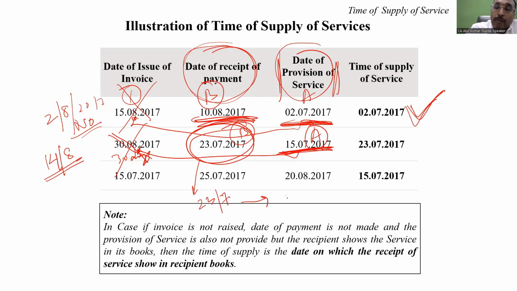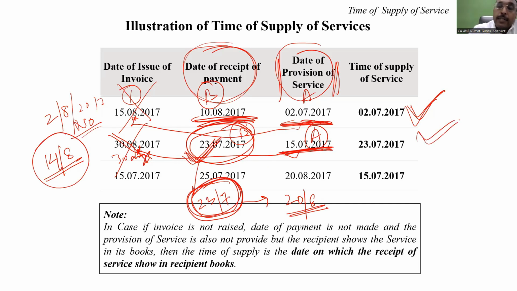And based on that, I will pay the tax on the 28th of August. So my liability becomes due in the month of July only. So even if I defaulted on the 14th of August, my time of supply as per this provision will be the 23rd of July. So it's a little tricky here.